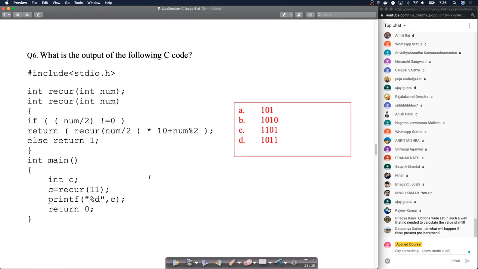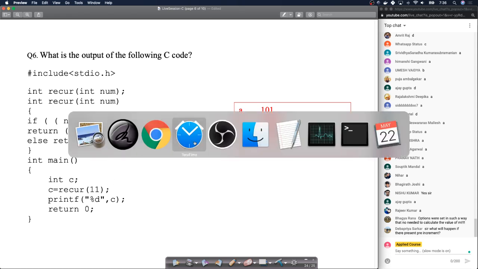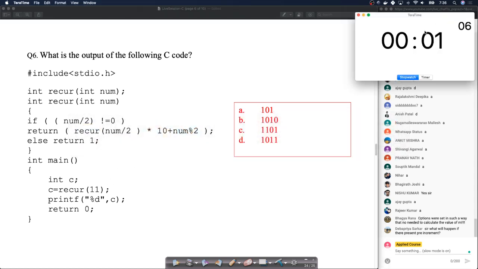Okay, so let's go into this question now. So let's take 90 seconds, or if you want, 2 minutes. Okay, let's take 2 minutes for this because some people are asking for a little more time.